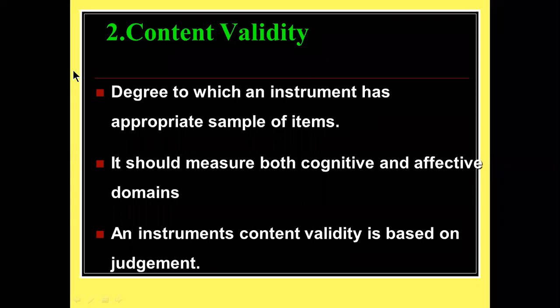So content validity tells whether the instrument has an appropriate sample of items. For example, I am teaching you schizophrenia. So what contents would you expect in my lecture? You will expect the definition, the etiology. You will also look out for the signs and symptoms, and treatment.